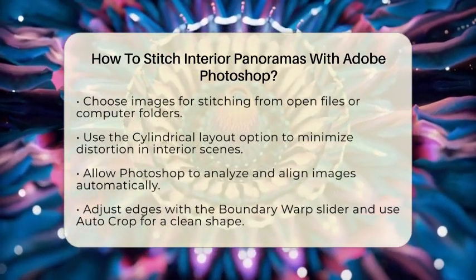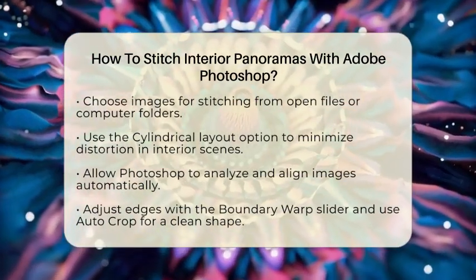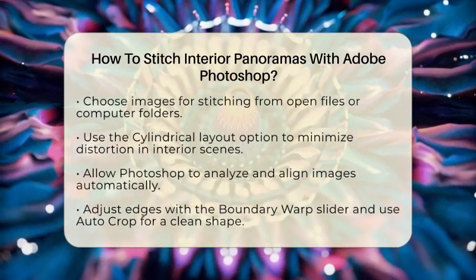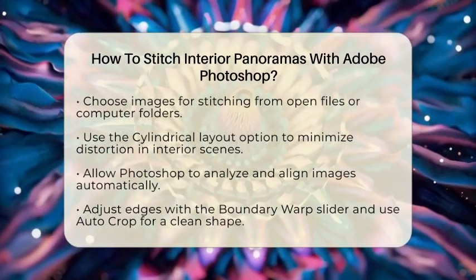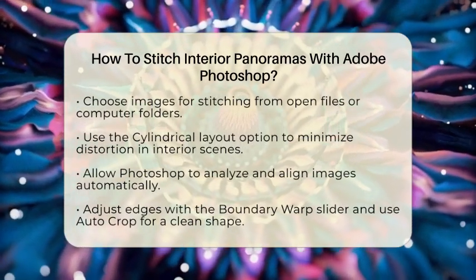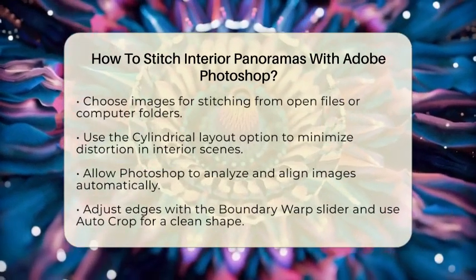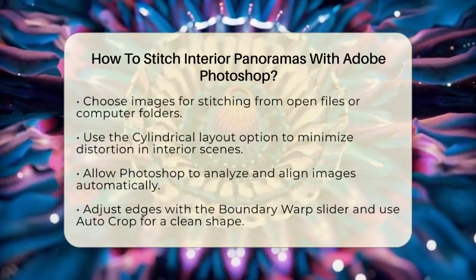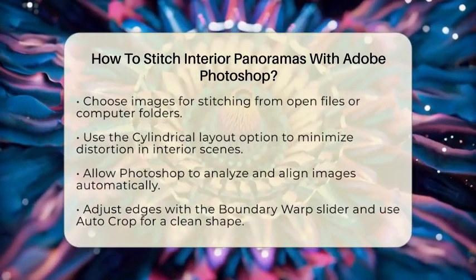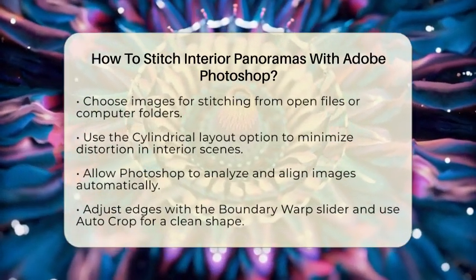Now let Photoshop do its magic. It will analyze the images and align them automatically, blending the overlapping areas. You can use the boundary warp slider to adjust the edges and fill in any gaps caused by perspective differences. If you want a clean rectangular shape, use the auto crop feature.